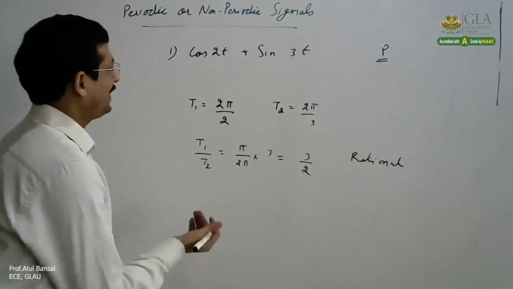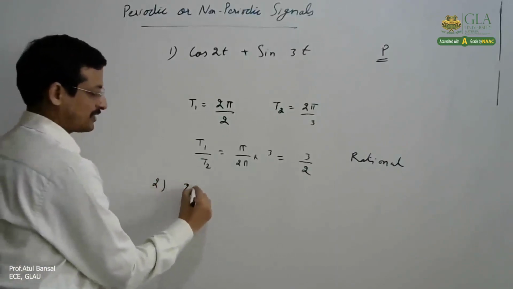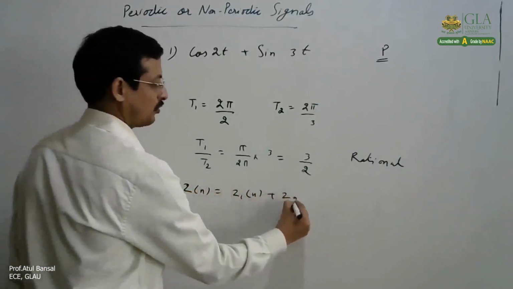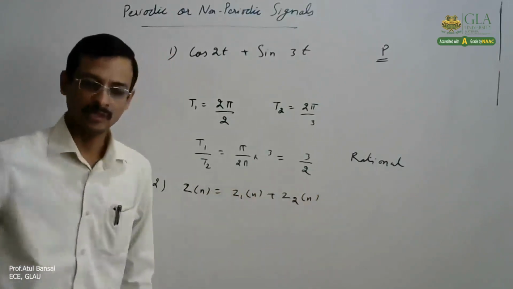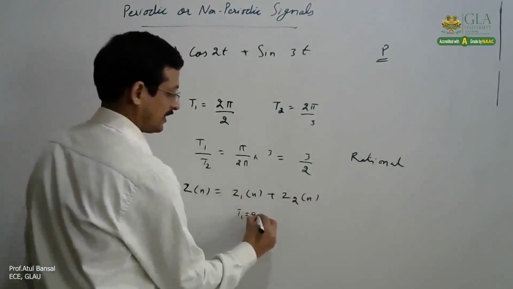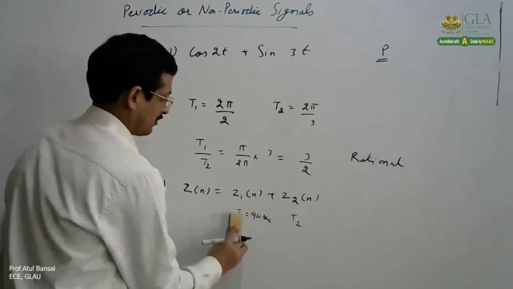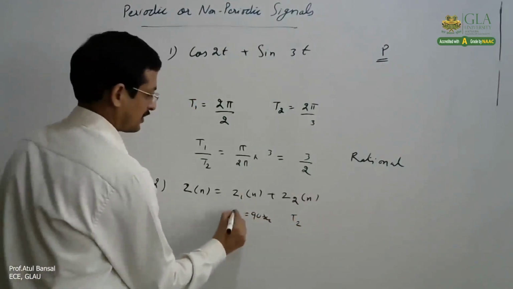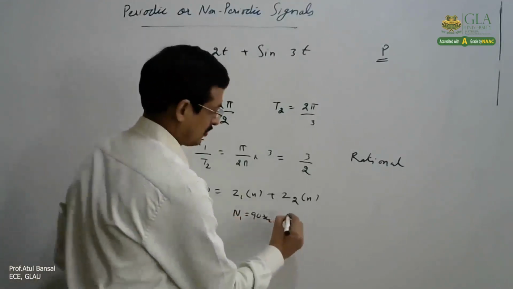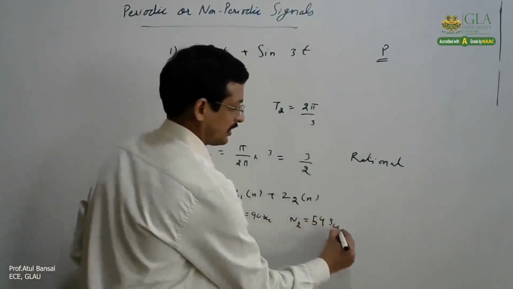In the case of discrete time, suppose the discrete time signal z[n] is the sum of z1[n] plus z2[n]. z1[n] has the time period, say, 90, and z2[n] has the time period 54.